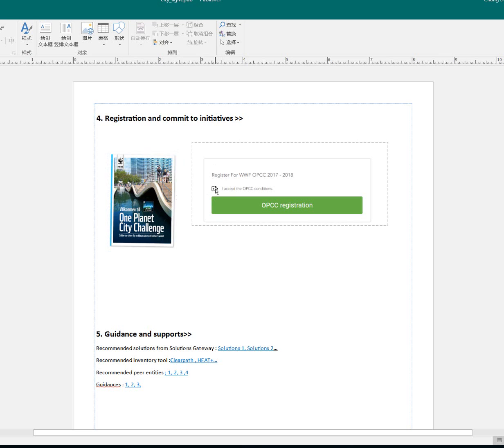And then here is a button to click. It's a tick box, and by ticking it and clicking on this button, information will be sent to the backend, which is the database, to allow the database to record this city's request of joining an initiative.